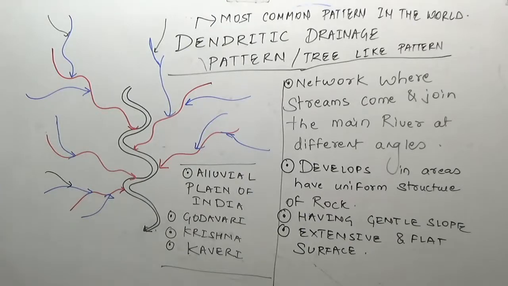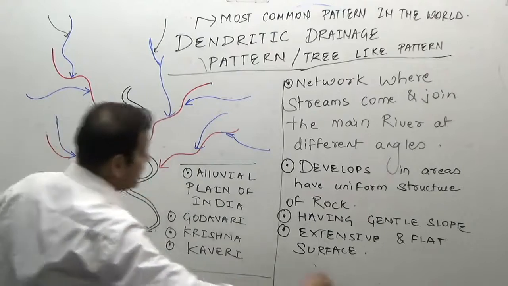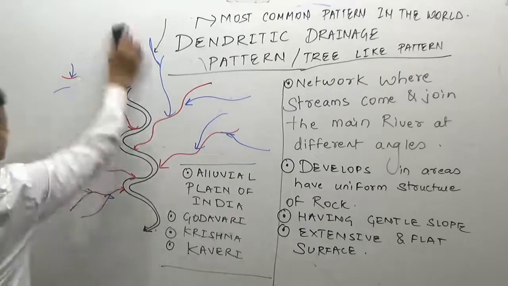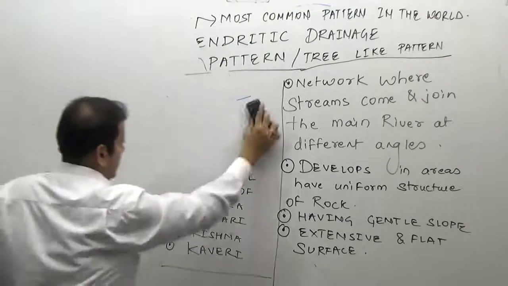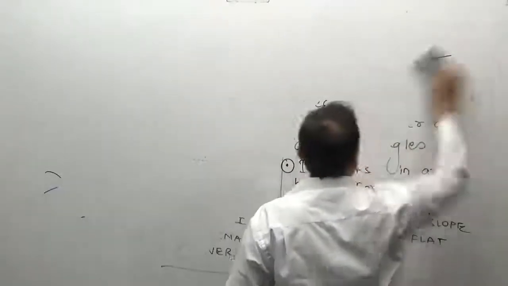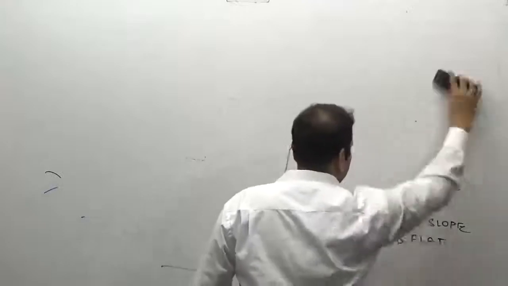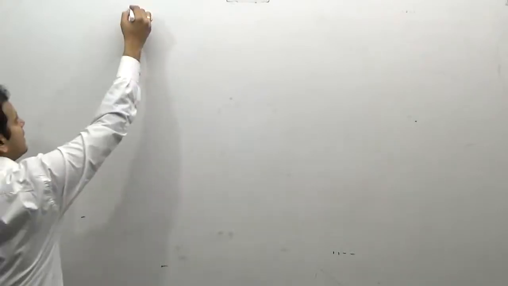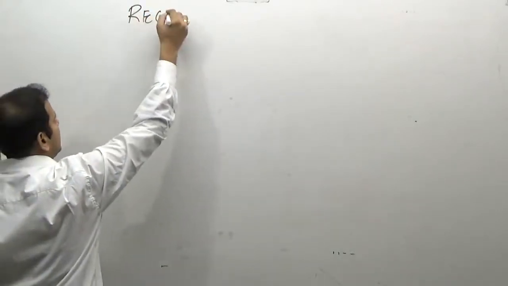The third kind of drainage pattern is the rectangular drainage pattern.